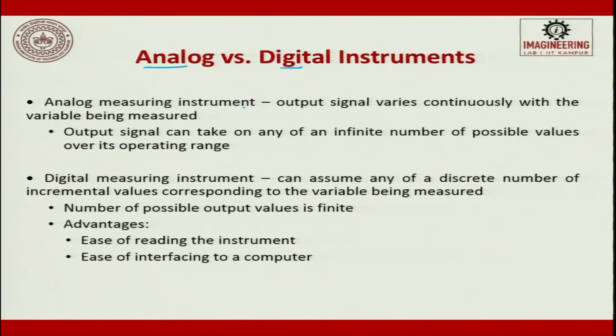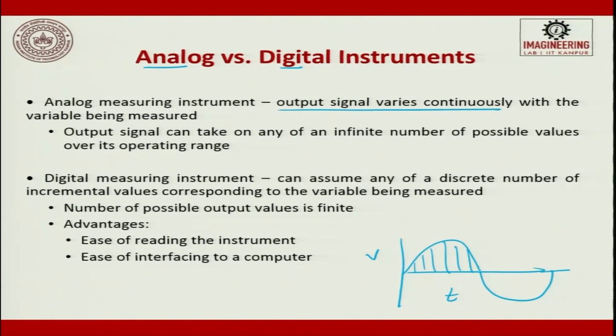Analogous measuring instruments are those whose output signal varies continuously with the variable being measured. For example, when you take a sinusoidal voltage, this is the time period, this is the voltage, and you can see here it varies with respect to time. Now, if the same thing has to be digitized, we try to digitize at this point. So, here you see that it is all digitized.